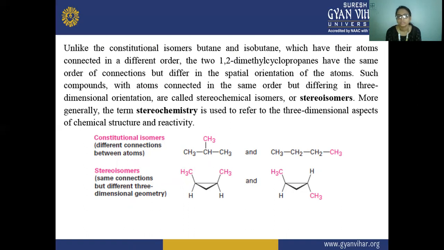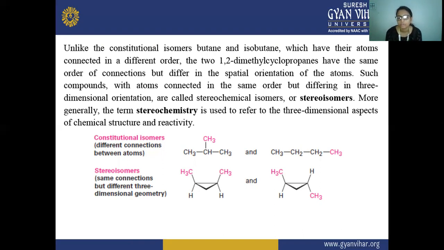Such compounds with atoms connected in the same order but different in three-dimensional orientation are called stereochemical isomers or stereoisomers, and more generally the term stereochemistry is used to refer to the three-dimensional aspect of chemical structure and reactivity. So here the example is given.